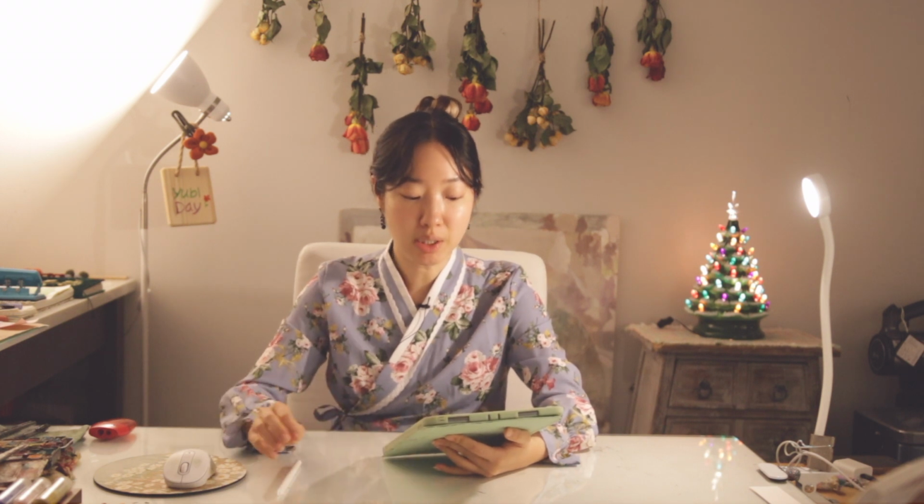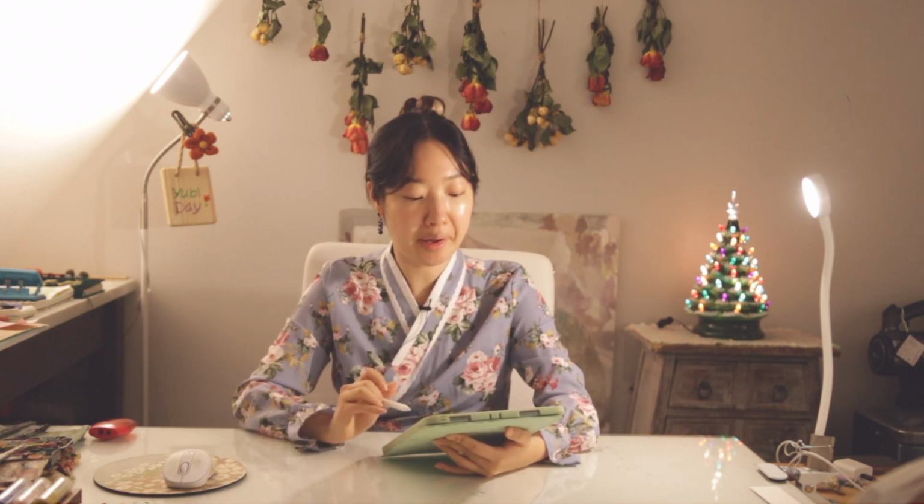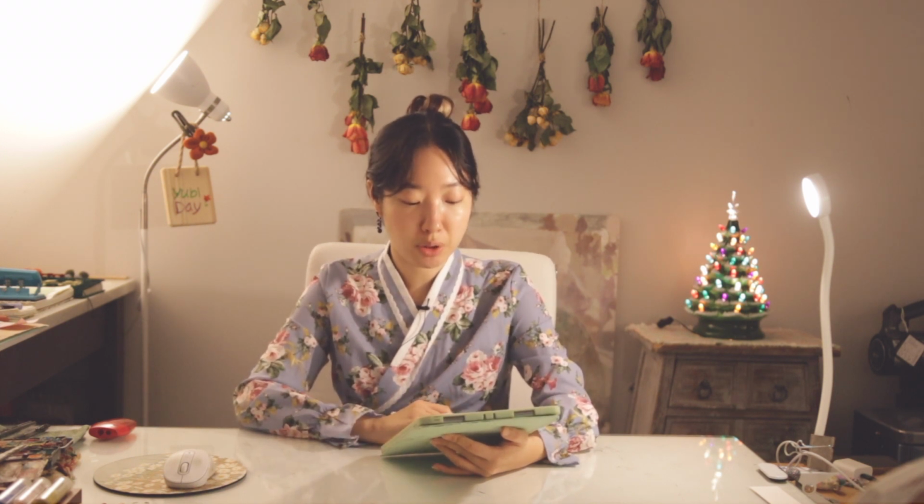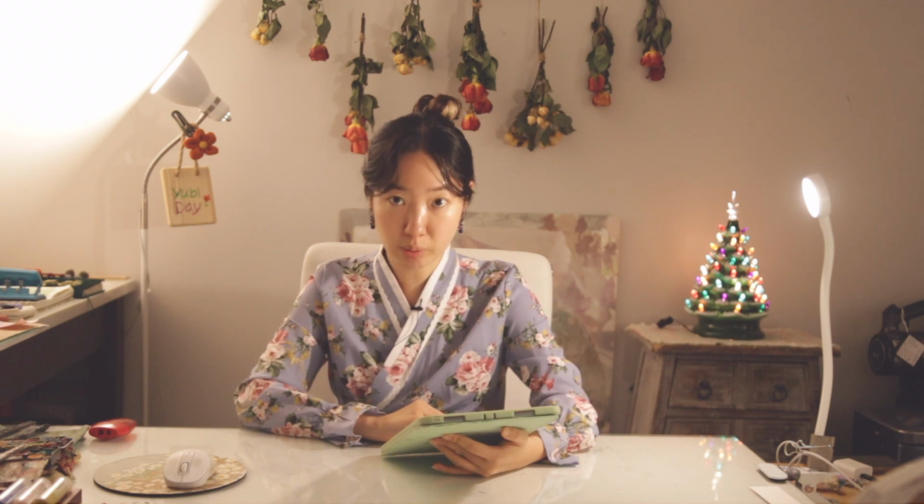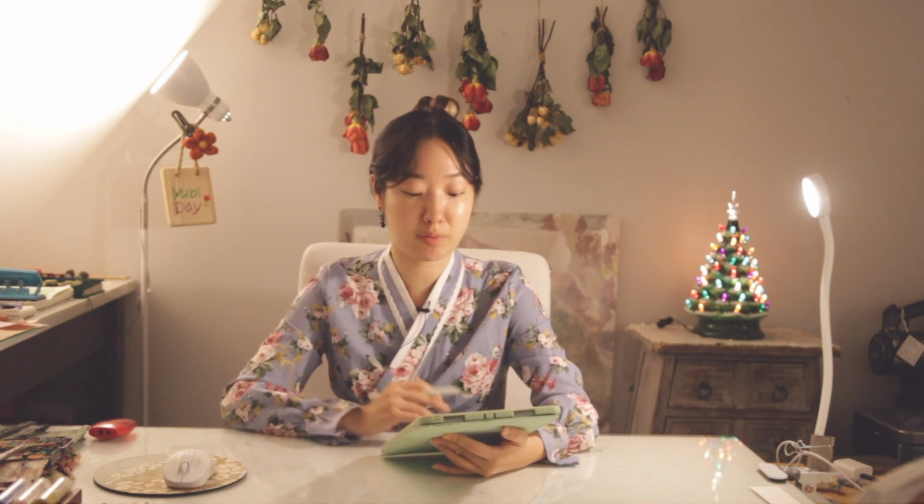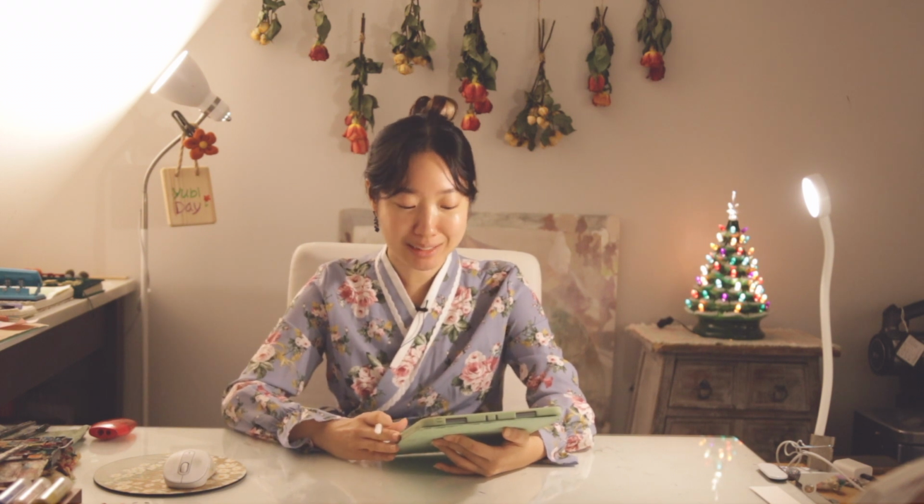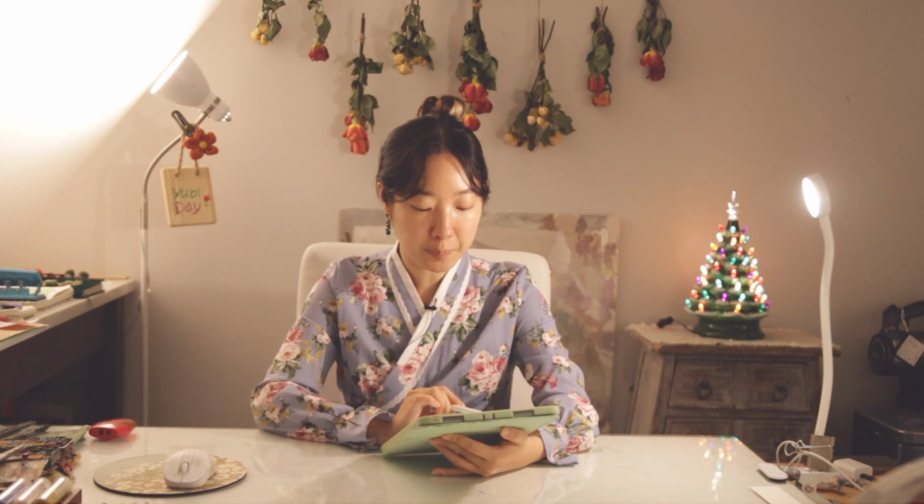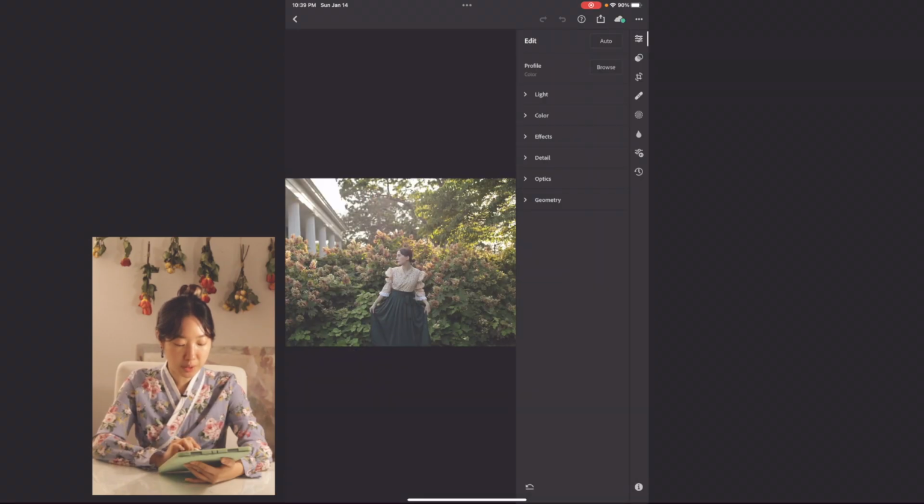So firstly, I wanted to show you how I apply them on my photos in Lightroom on my iPad. As you can see, I have some photos that I've selected, and I wanted to show as many different subject matters as possible, even though I do have very repeating subject matters. I am going to choose this photo from my photo shoot with Hanbok that I did last year.